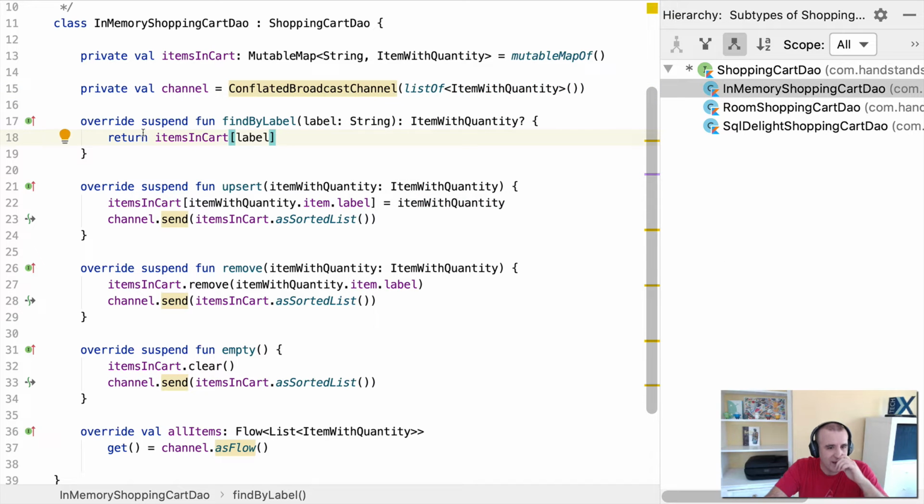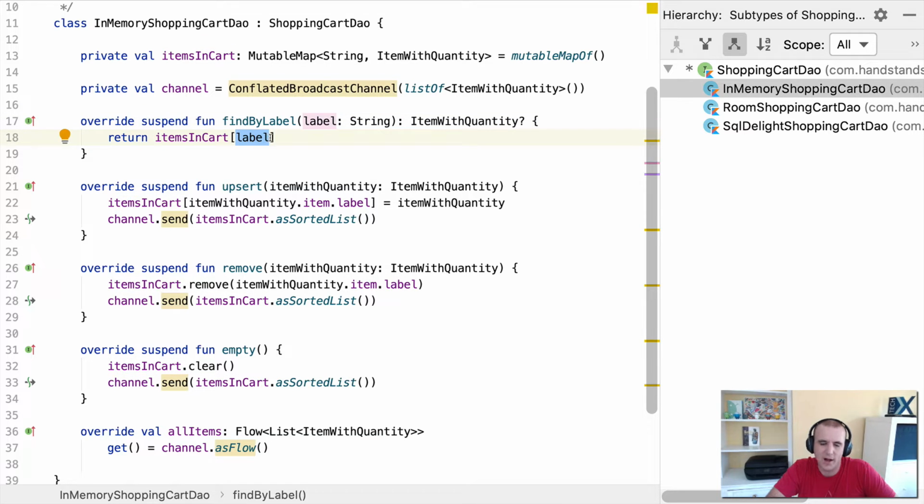But then I go ahead, and this is the in-memory version. If we did an upsert, it would find this value in the cart, and it would set it in. So it basically just adds it into the map, and then I send manually out to that channel, hey, here's the new sorted list of items, go send it out so that everybody listening in the code can get the new version of it. That's pretty much how it's going to work in here. If you do a find, we don't have to send an update. We literally just look in the map and say, hey, give me the item for this label.